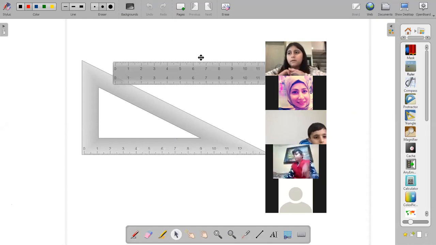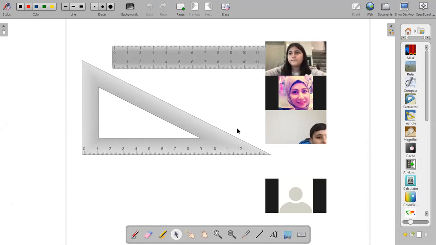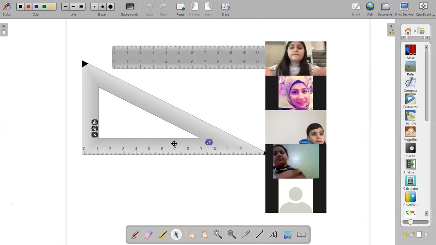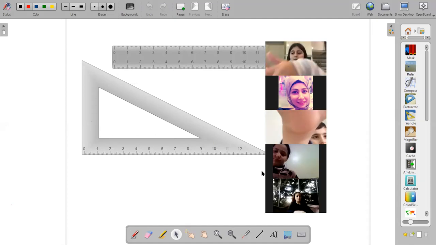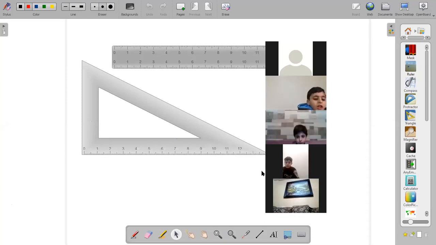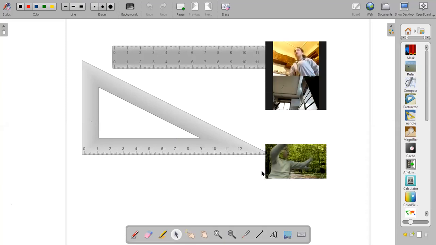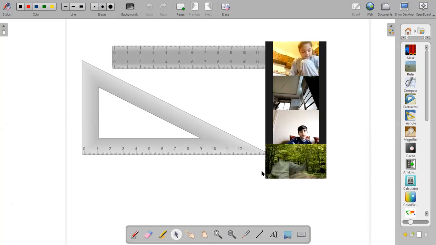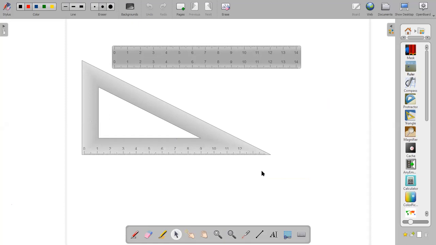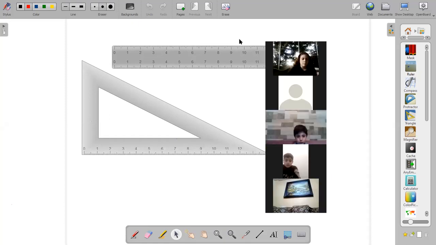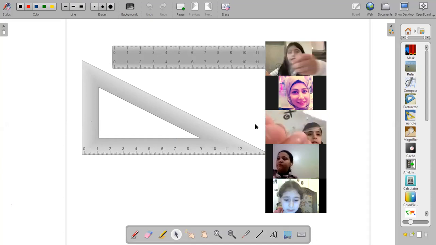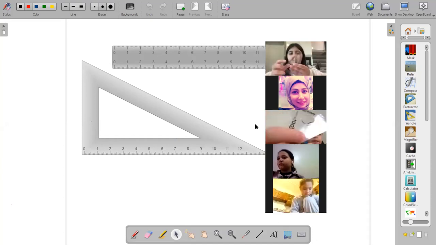Teacher, which page? Don't open your MacBook. Did I say open your MacBook? Leave it closed. So we need ruler and set square. I have two, not the same. Use anyone. Teacher, this or this? Anyone. Miss, I don't have it. Okay, no problem. Tomorrow, bring one. I have only the ruler.